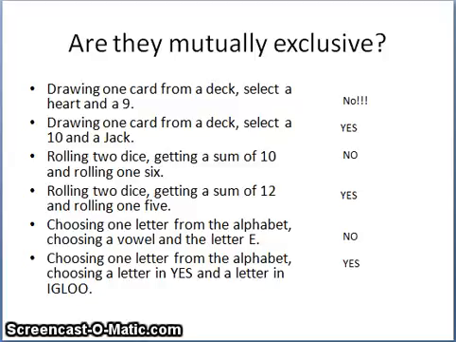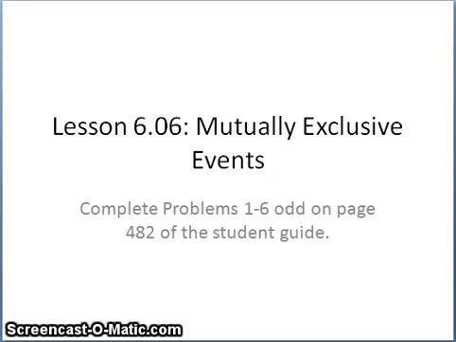What I just talked about here is very similar to what is on the problem set. So try to follow that idea. Keep asking yourself, can they happen at the same time? If they can, then they are not mutually exclusive. Like I said, I can't even say it right, so hopefully it still helps.